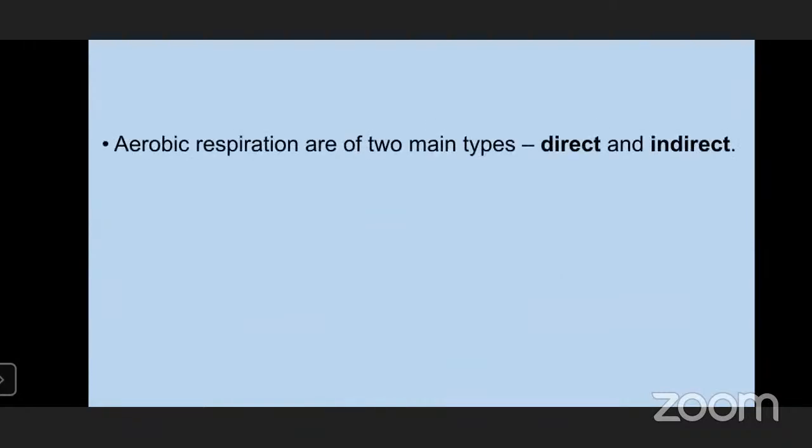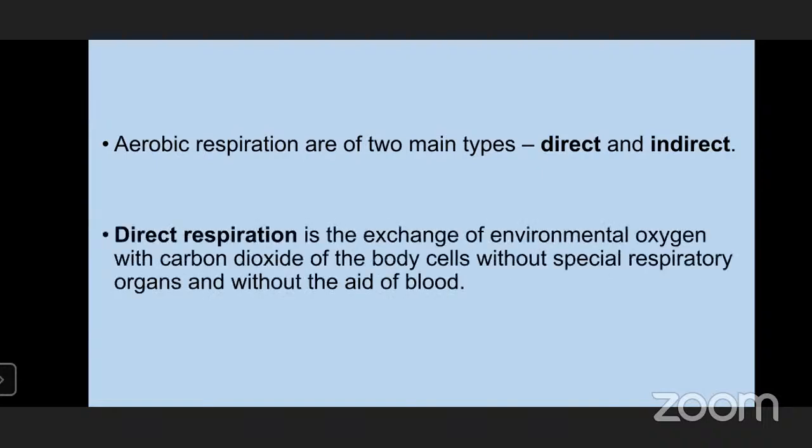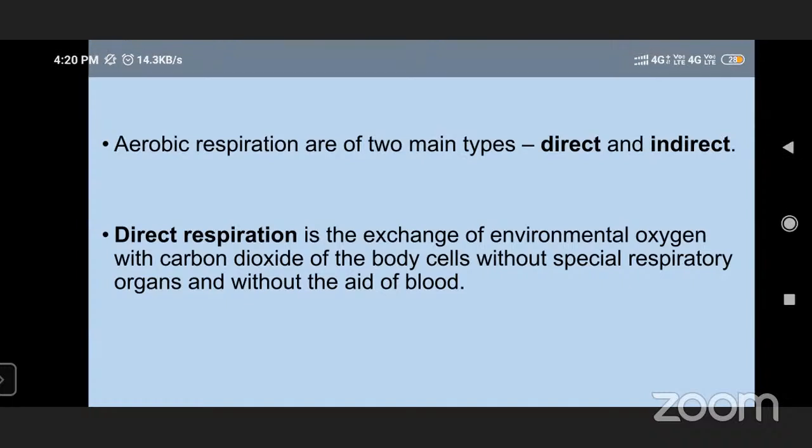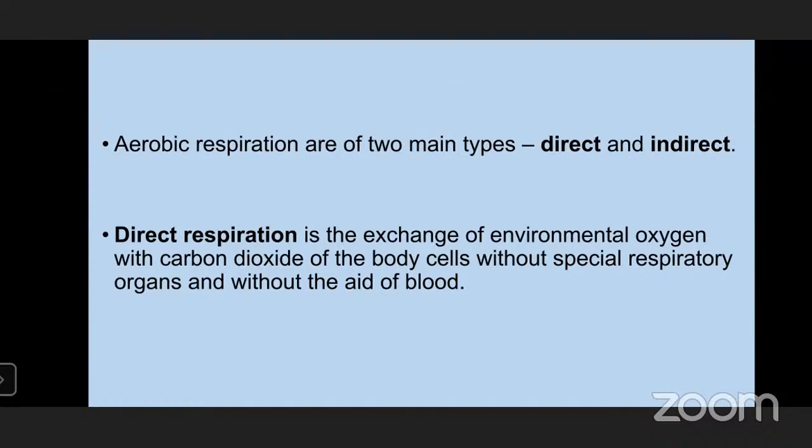So aerobic respiration, again, is of two main types, that is direct and indirect respiration. So what do we mean by this? When it is direct aerobic respiration, there is the exchange of environmental oxygen with carbon dioxide of the body cells without special respiratory organs and without any aid of blood.